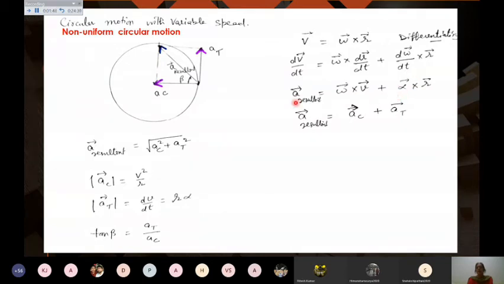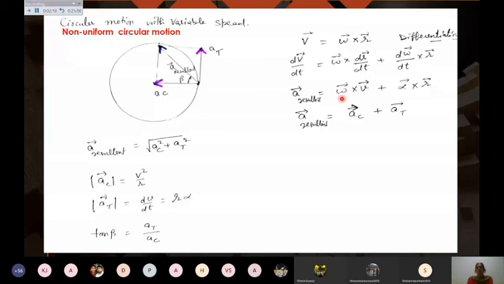So the resultant acceleration is coming out to be equal to omega cross v plus alpha cross r. This alpha cross r is the tangential acceleration, and this omega cross v, if you put v equals r omega, gives the magnitude omega square r, the same magnitude as v square upon r.